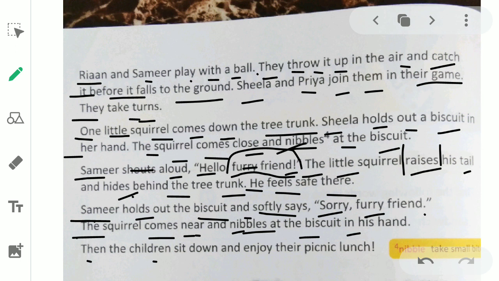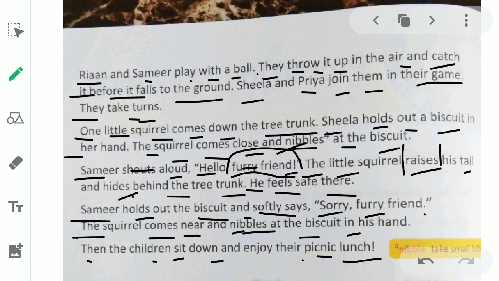Then the children sit down and enjoy their picnic lunch. And after that, they all sat and they all enjoyed their picnic lunch. Rayan, Samir, Priya and Sheila, these four friends, they enjoyed their picnic lunch. So this was all about the chapter. And what have we learned in this chapter? We have learned that the first thing is that